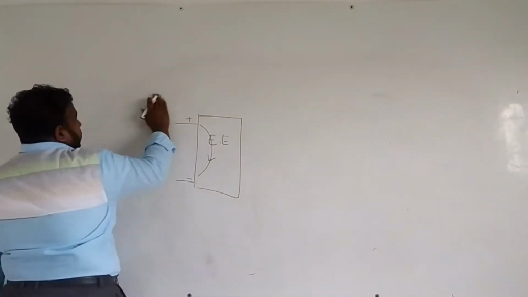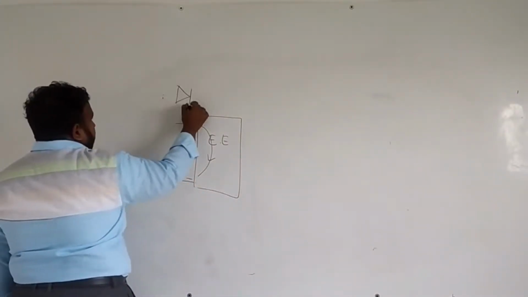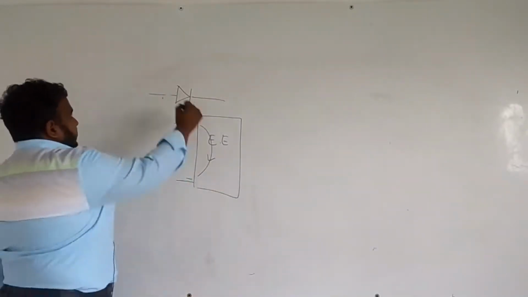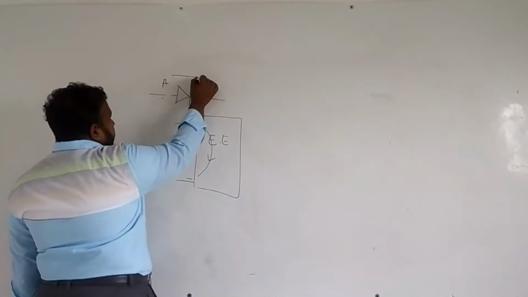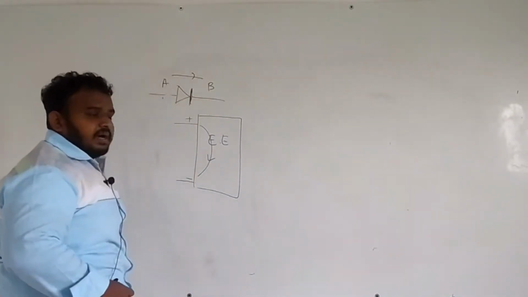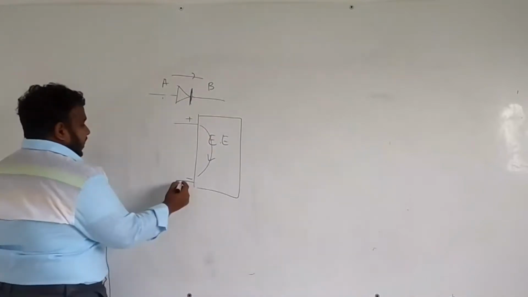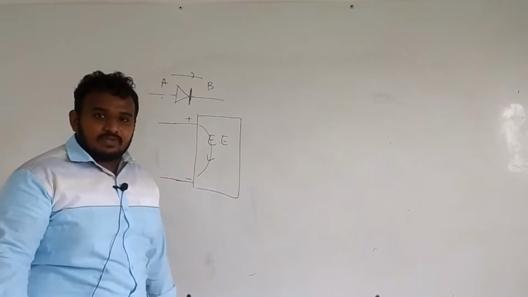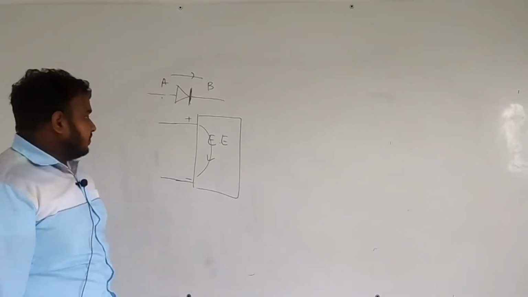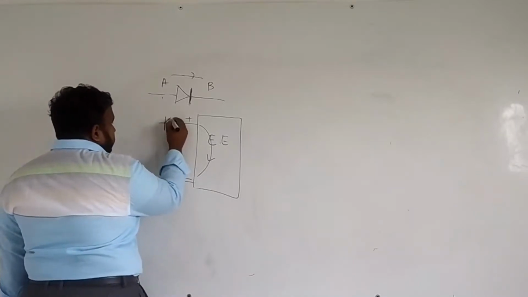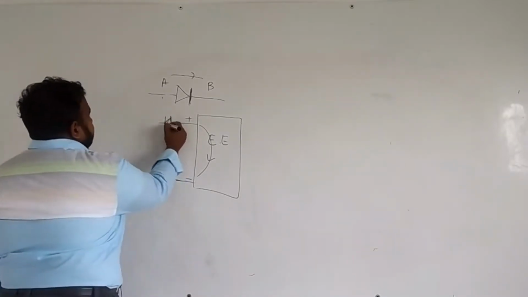So we know about the diode. A diode will conduct electricity in one direction. From A to B it will conduct only in that direction. This shows the barrier: from B to A, current cannot pass. So how can I fix it to the equipment, right? The second setup says to fix the diode in this way.